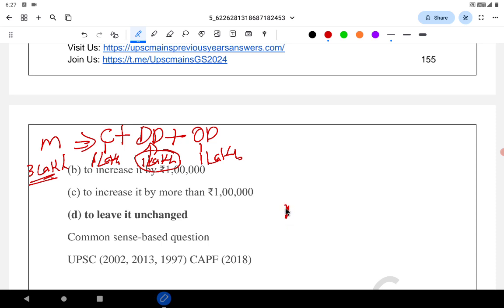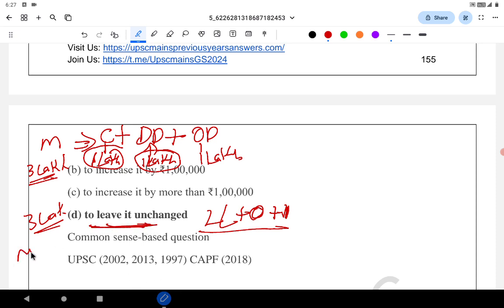That is not impacted. Demand deposit will become 0 because you have withdrawn. But the cash element will go to how much? 2 lakh. Already they have 1 lakh in cash, and the demand deposit they have cashed in becomes cash in hand. So it is 2 lakh, and the total is again 3 lakh. Money supply is 3 lakh. So in the economy, the money supply remains unchanged. Please understand money supply, that is M1, and the formula for money supply. It is very important. They have asked it 3 times: UPSC 2002, 2013, 1997, CAPF 2018.